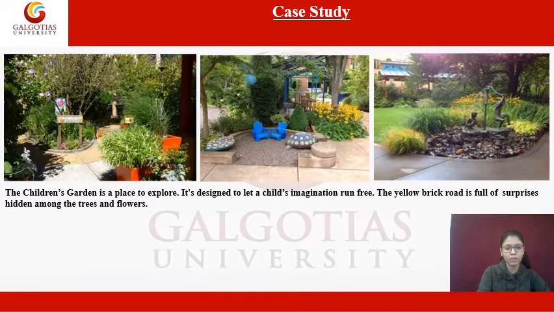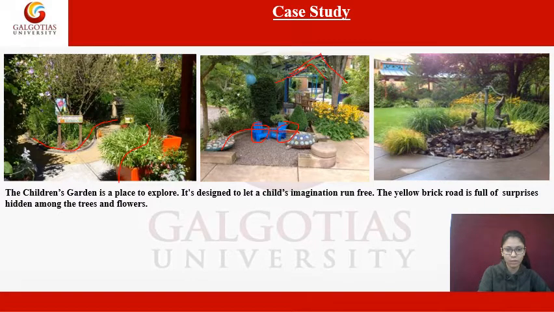These are some of the images of that particular garden, the children's garden. You can see these are the walkways leading towards the children's garden. These are some kinds of seatings provided, these small chairs, and these are some kinds of trellises.